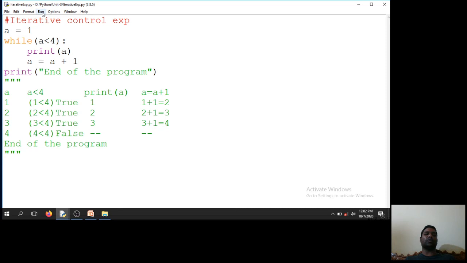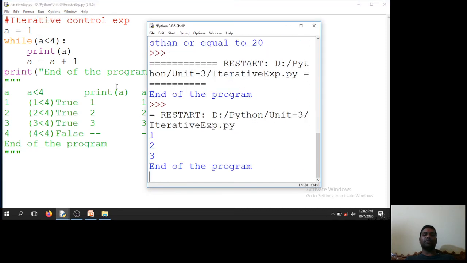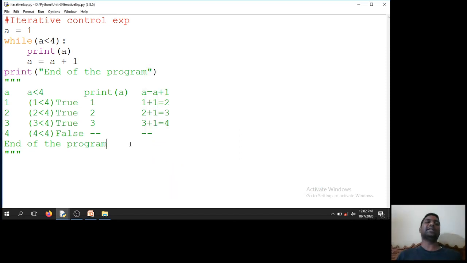So I will run this code. Run module. So I will get 1, 2, 3, end of the program. These are my outputs. Clear? So this is what we can call an iterative control statement. So now we will see 4 more types of if conditions.